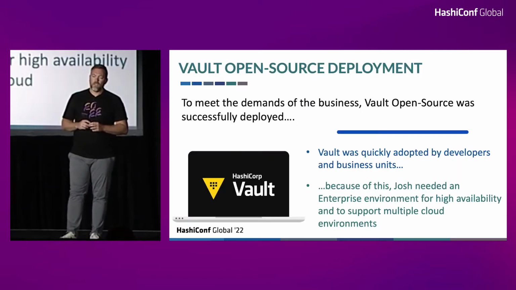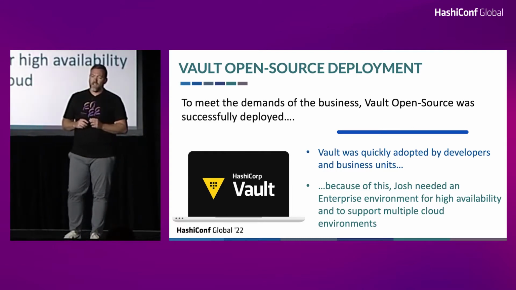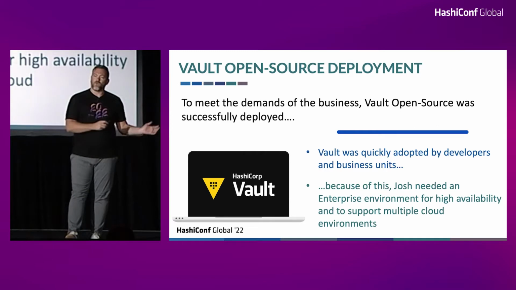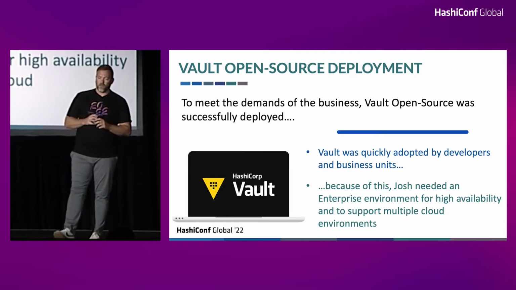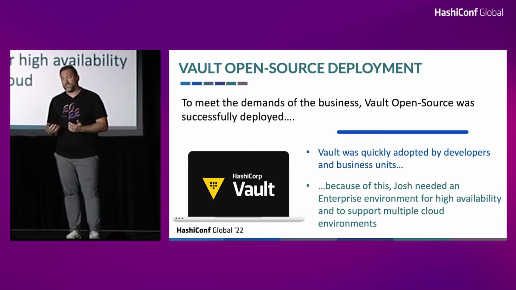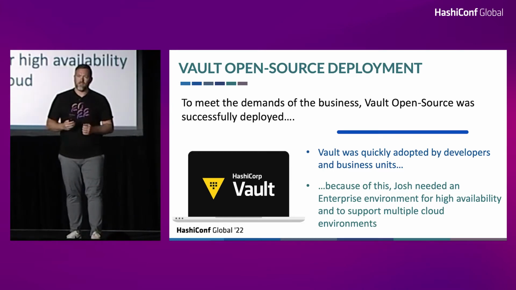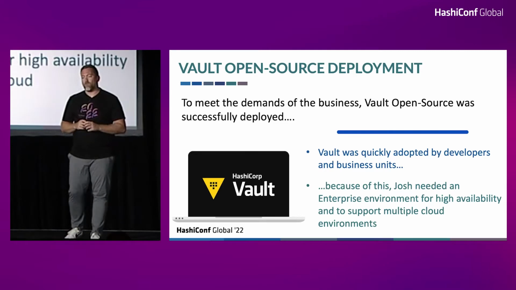All right. So with all the requirements identified, Josh's team deployed open source successfully, right? This is before I came into the picture. So open source was successfully deployed. We know it was successful because a lot of the developers and business units started consuming Vault, right? They started becoming reliant on the Vault platform.